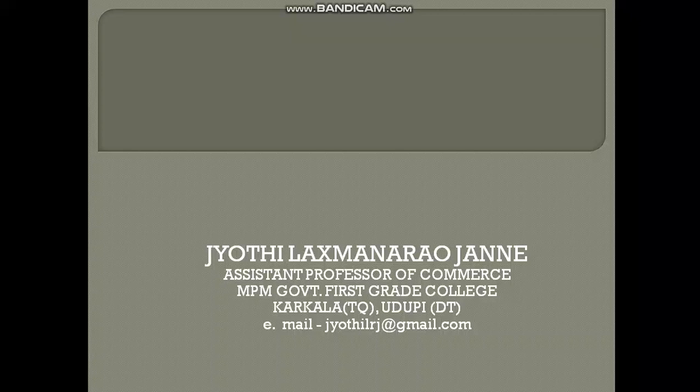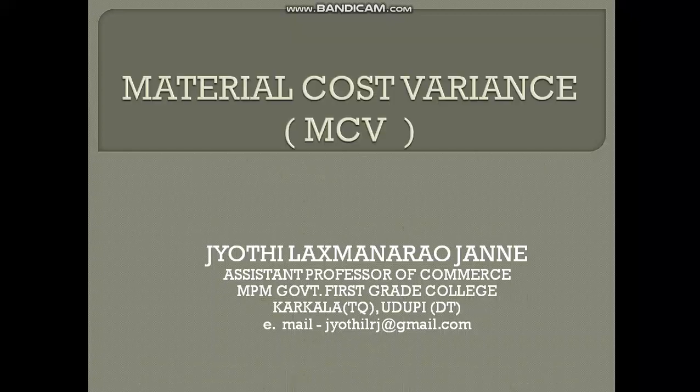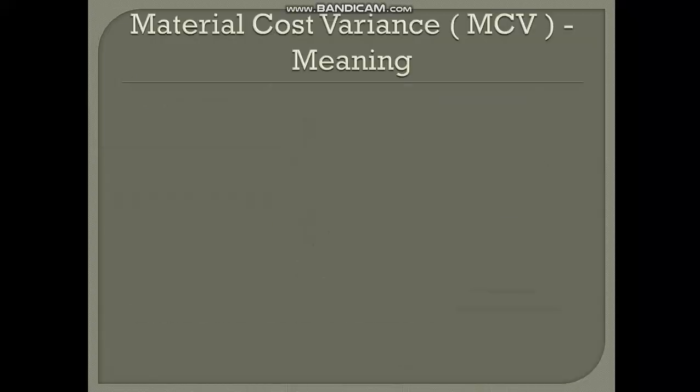The difference or deviation between standard cost and actual cost is called variance. So variance means difference between standard cost and actual cost. There are three types of cost variances: material cost variance, labor cost variance and overhead cost variance. Now I am here to deal with only material cost variance and its computation.